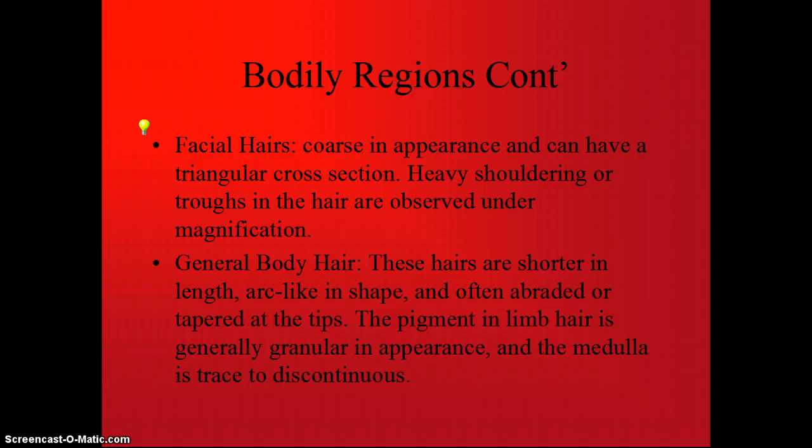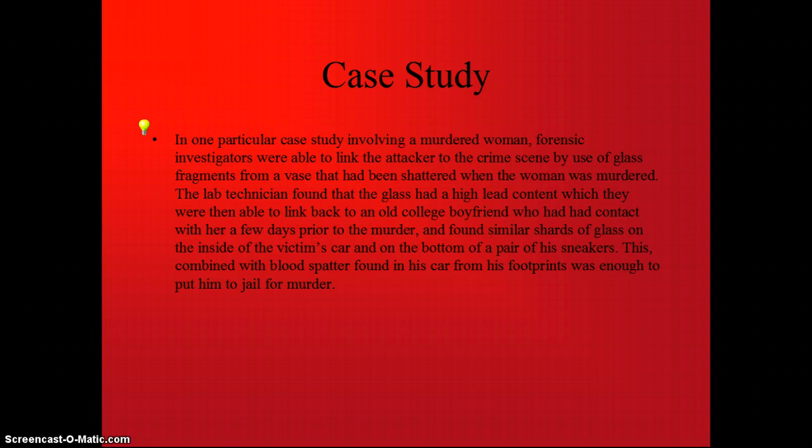Bodily regions continued. Facial hairs. They are coarse in appearance and can have a triangular cross-section. Heavy shouldering or troughs in the hair are observed under magnification. General body hair. These hairs are shorter in length, arc in shape, and often abraded or tapered at the tips. The pigment in limb hair is generally granular in appearance, and the medulla is trace to discontinuous.